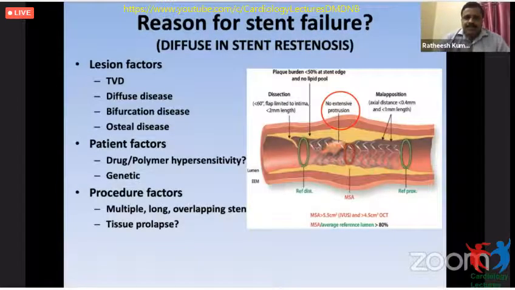So now, what could be the reason for the stent failure in our case? We thought about it. The lesion factors were already there: triple vessel disease, diffuse disease, bifurcation, ostial. Patient factors could be there. Polymer hypersensitivity could be one of the reasons, because it is a diffuse process, not just one area; the whole stent had diffuse ISR. Other factors, procedural factors: yes, multiple long overlapping stents. Tissue prolapse could have contributed, but there are other factors also in this case.